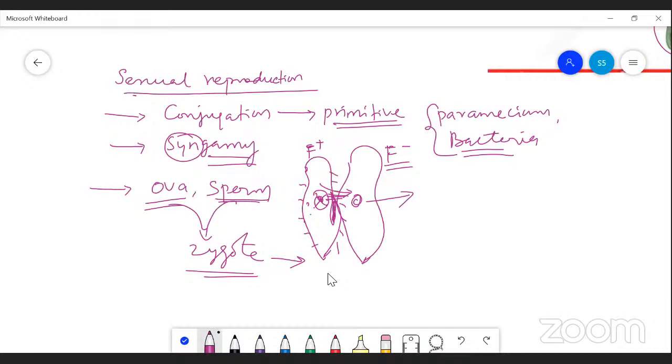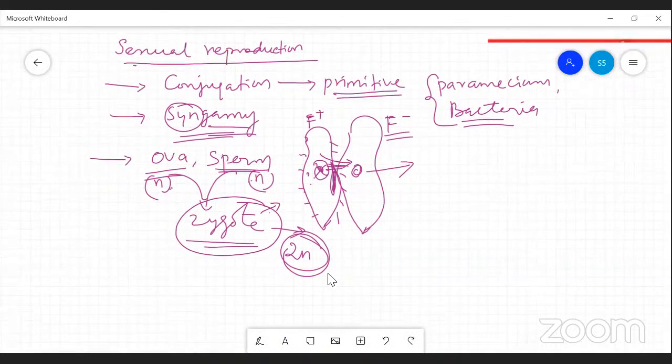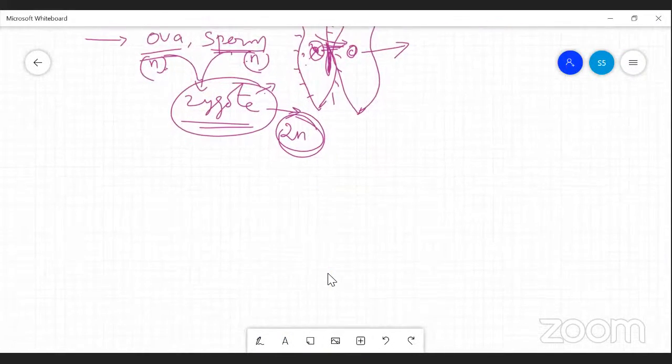We will see that in the next part, human reproduction. The zygote restores the diploid, or 2n, number of chromosomes. The egg has n chromosomes, the sperm also has n chromosomes, and the zygote is 2n, or diploid, formed by fusion of these two gametes. That's why the process is called syngamy, the fusion of two gametes.